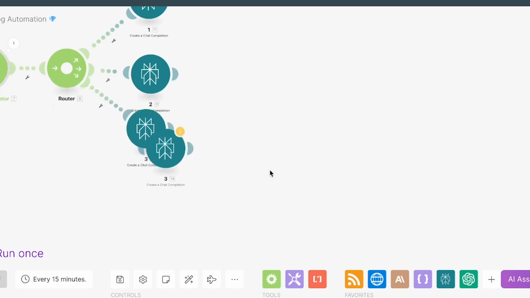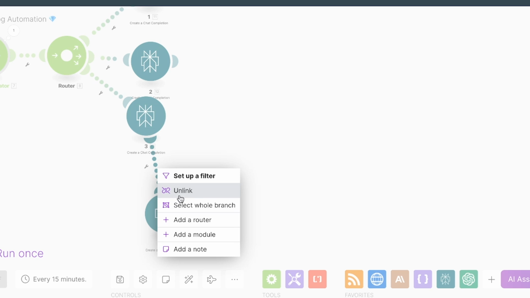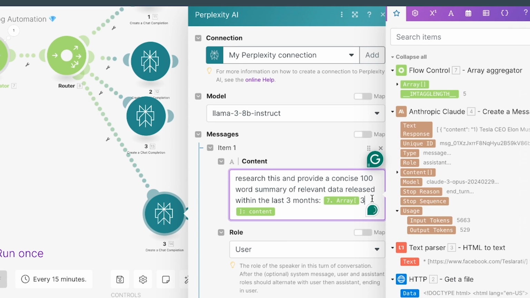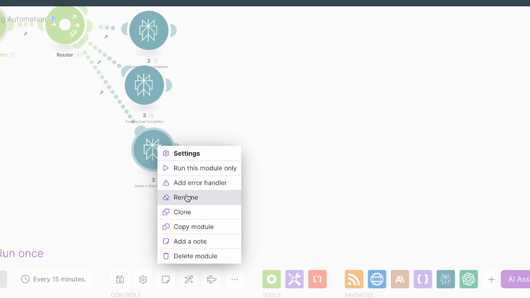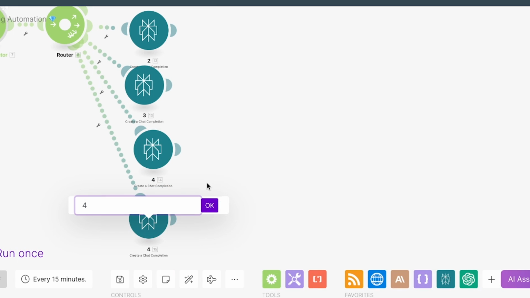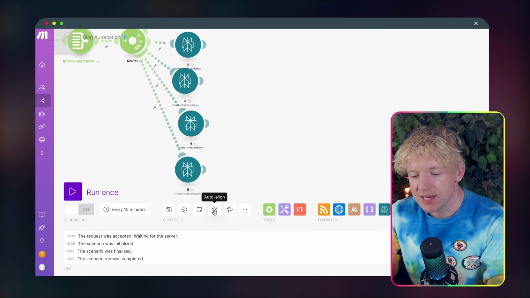Come on him, let's clone him. Come down, oops. Sometimes they get sticky and they're like linked to each other. Link him to the router, click on him. This one's going to be 4, click OK. Rename to 4. Click that, click this guy, clone it, come down, connect him to the router, rename 5, and make sure we got 5 in there as well. Bam, there we go, and then align.